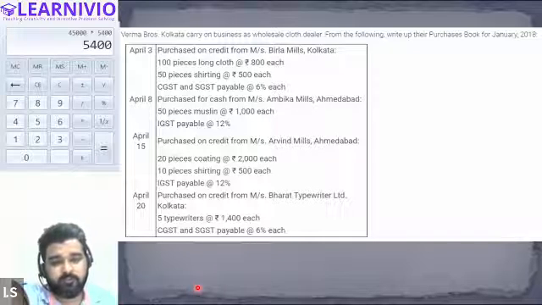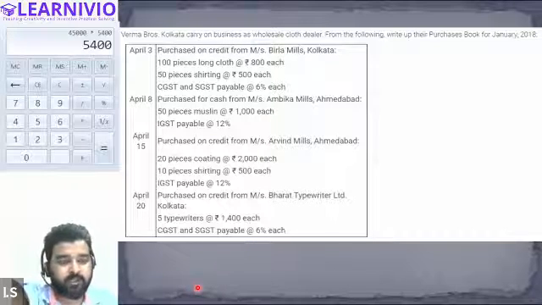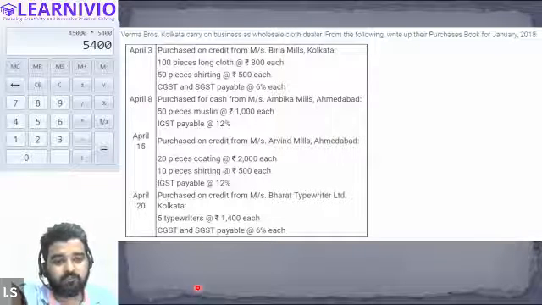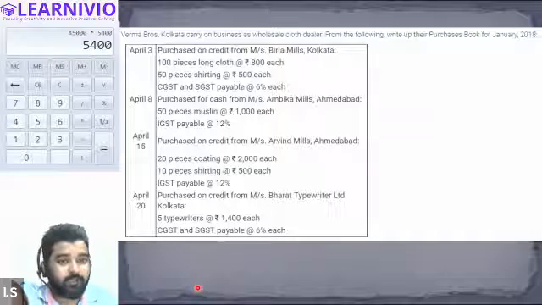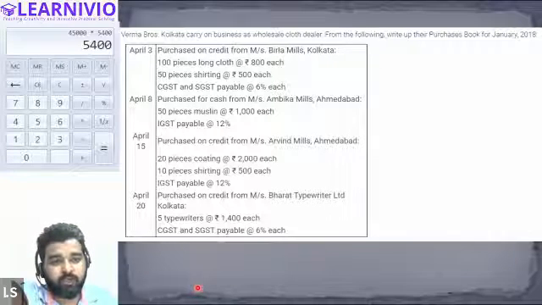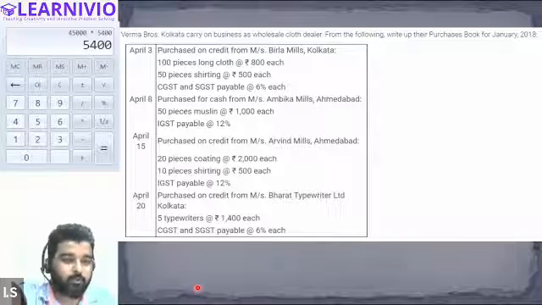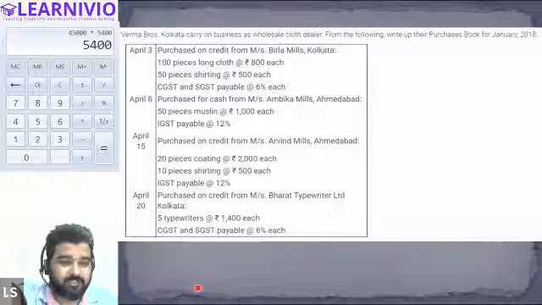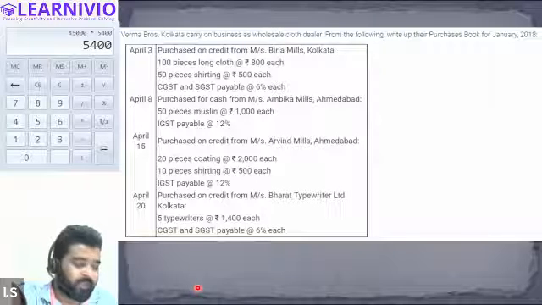On April 15, Verma is purchasing from Arvind Mills. Again, he's purchasing coating and shirtings. Clothes he's again purchasing, right? So this we have recorded in the purchase book. Now the transaction on April 20 is related to typewriters. Can you tell me whether a wholesale dealer who deals in clothes and sells clothes to customers will be buying a typewriter for the purpose of resale, or as a raw material?